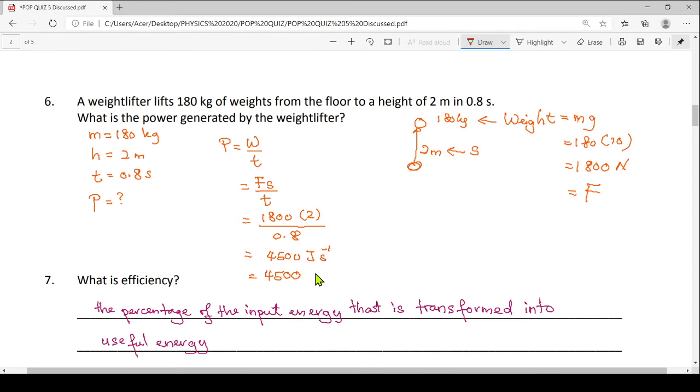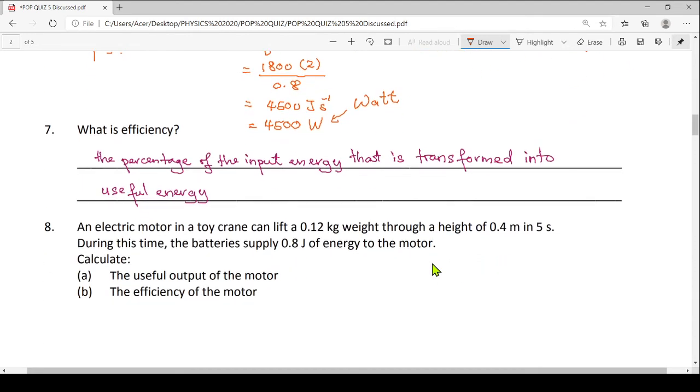The unit for power is watt. It's spelled W-A-T-T. Alright, so that's how we calculate power for question number 6. Okay, we move to question 7.